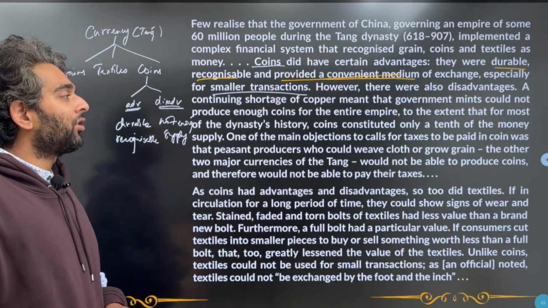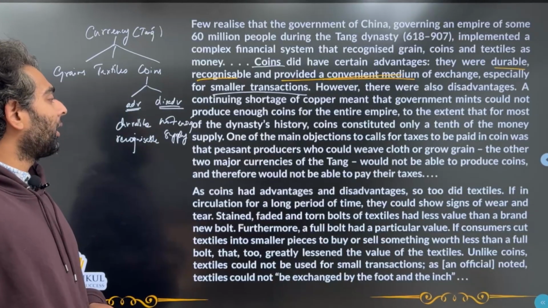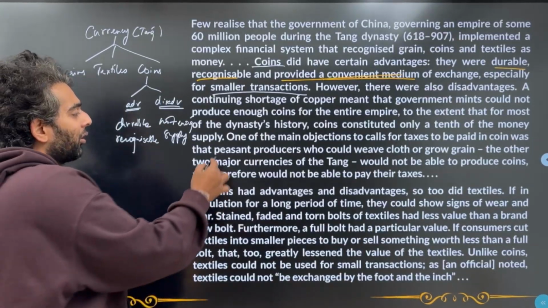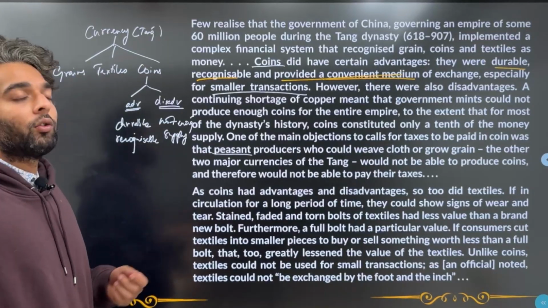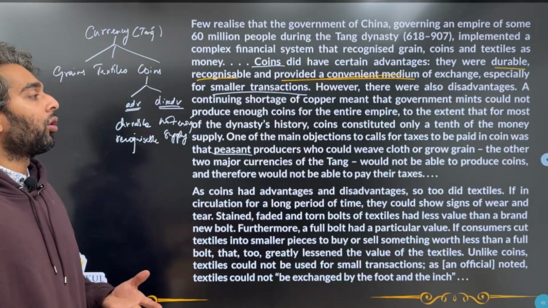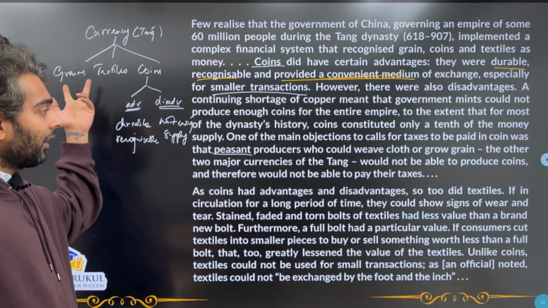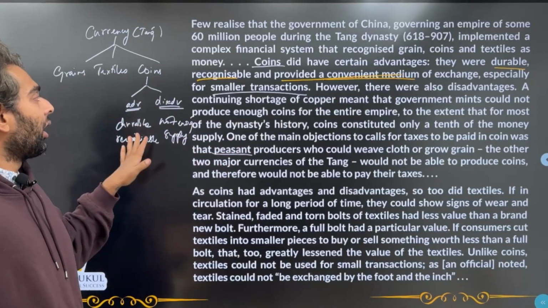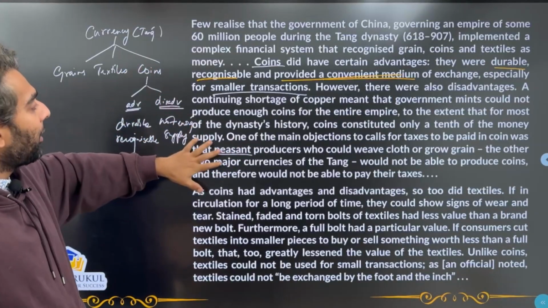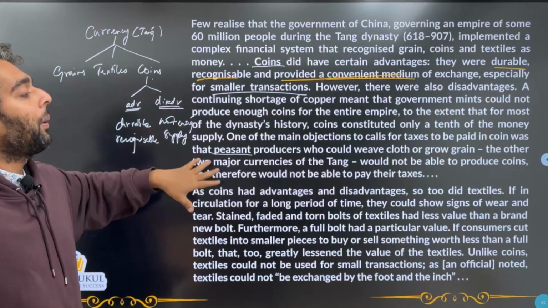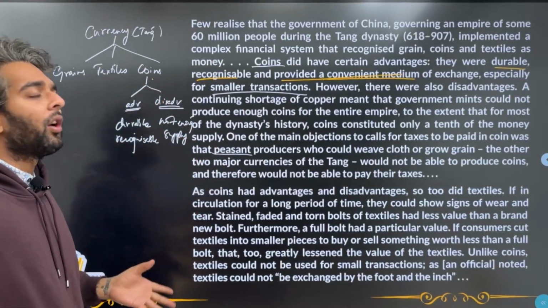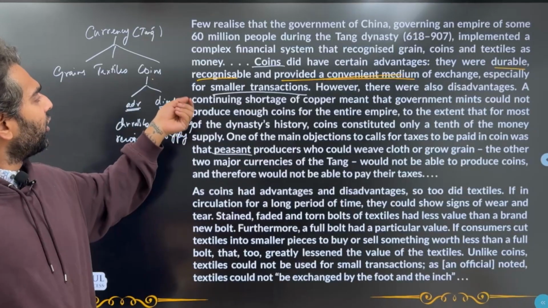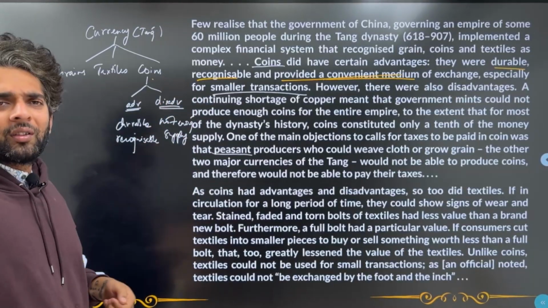One of the main objections to calls for taxes to be paid in coins was that peasant producers, meaning the farmers, who could weave cloth or grow grain, so they could either make the textiles or grow the grain, the other two major currencies of the Tang, would not be able to produce coins. So these peasant people cannot produce coins, so they can't pay their taxes in the coin medium. That is why they said, let's not use coins too much. Let's just use them for smaller transactions, because it's a convenient medium.